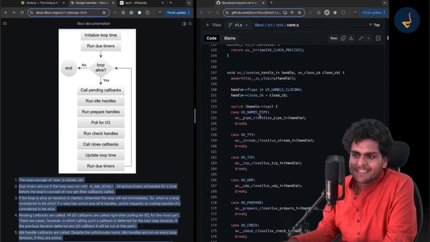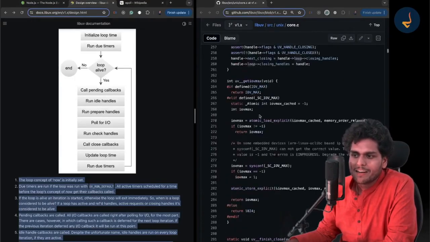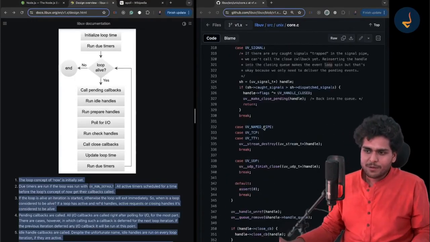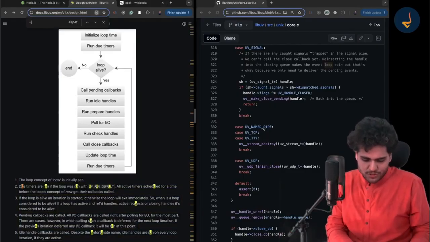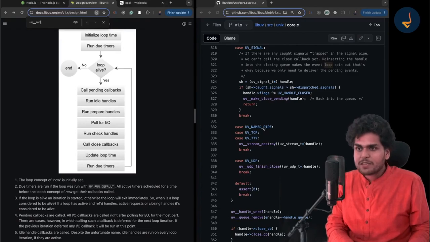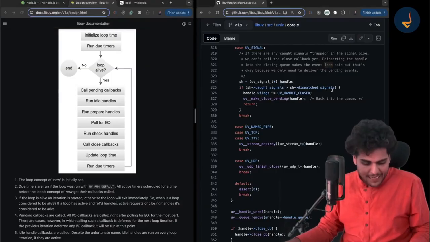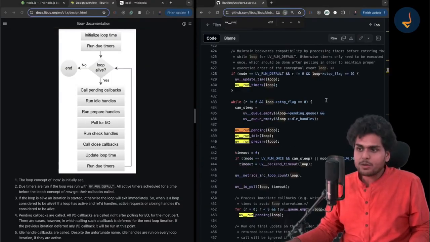I know it is taking a lot of time, but let me quickly show it. For the people who are interested, I just want to give them a little push, because some developers are just afraid of reading documentation and reading code. But I want your fear to be gone.